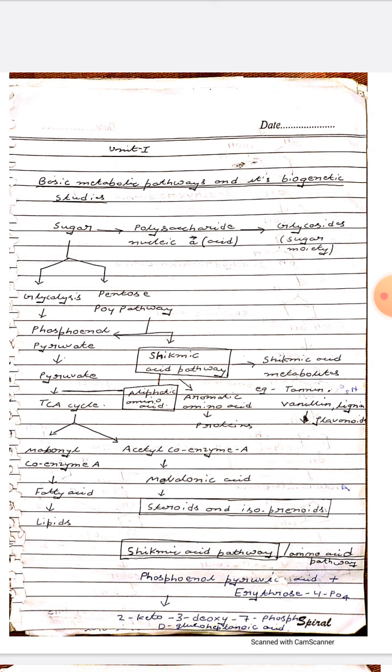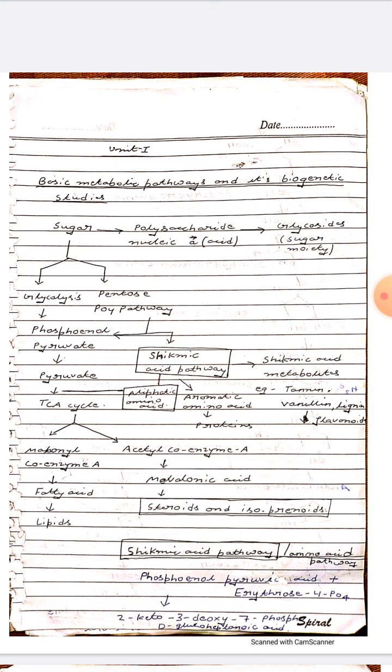After the TCA cycle, it is divided into two types, like malonyl coenzyme A and acetyl coenzyme A. It produces malonyl coenzyme A. After the malonyl coenzyme A, it is converted into fatty acids, which are also known as lipids.